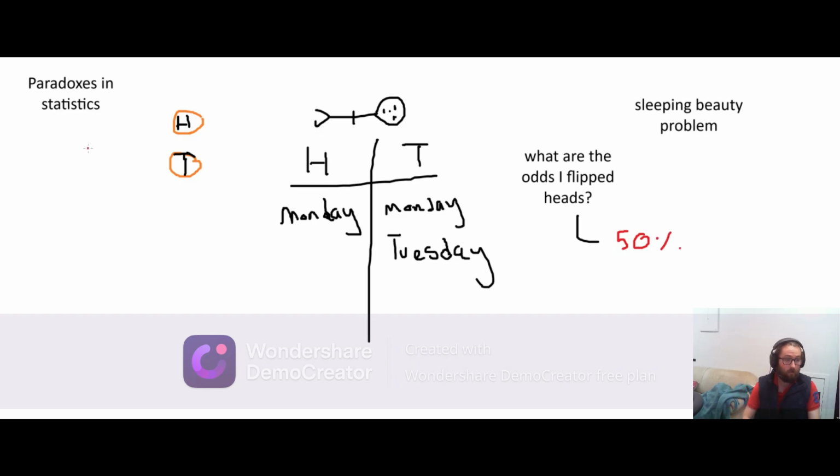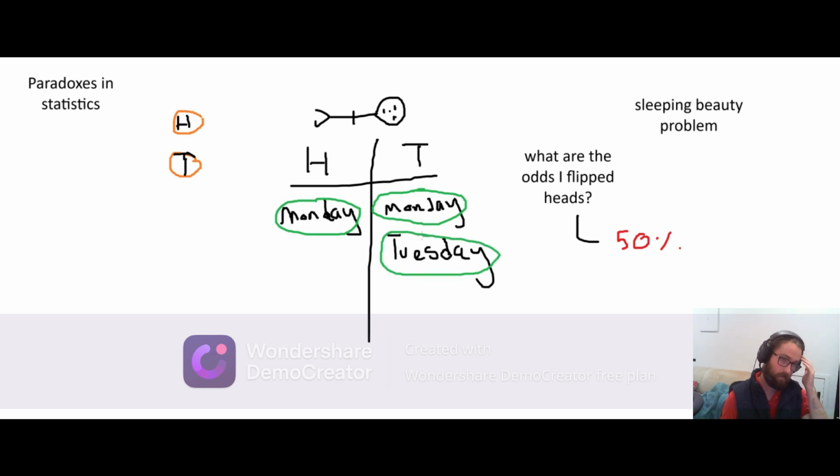But if you consider the fact that you were woken up, you can make the case, well, there's three ways that I can be woken up. I can either be woken up on Monday after heads has been flipped, I can wake up on Monday when tails has been flipped, or I can wake up on Tuesday when tails has been flipped. And out of the three ways you can be woken up, only 1/3 of them meant a head was flipped, and 2/3 of them meant a tail was flipped. So the other answer people give to this question is 33.3%.